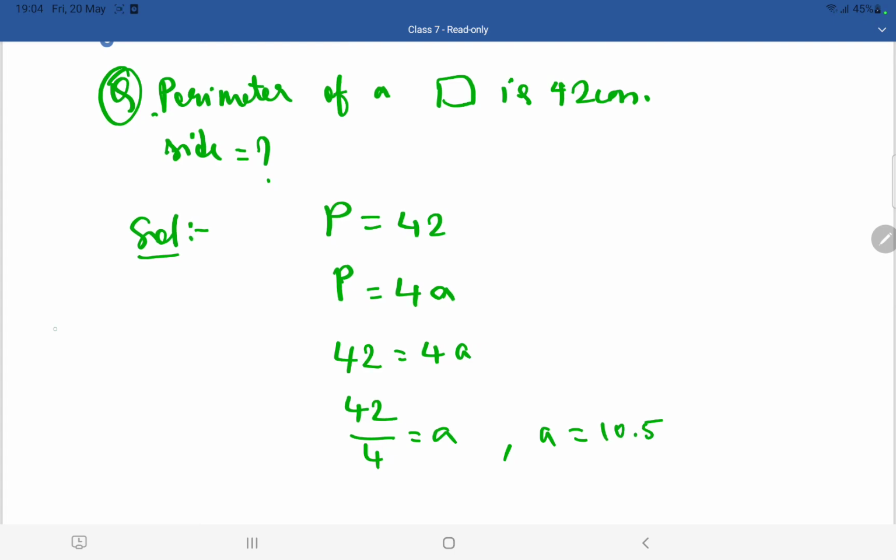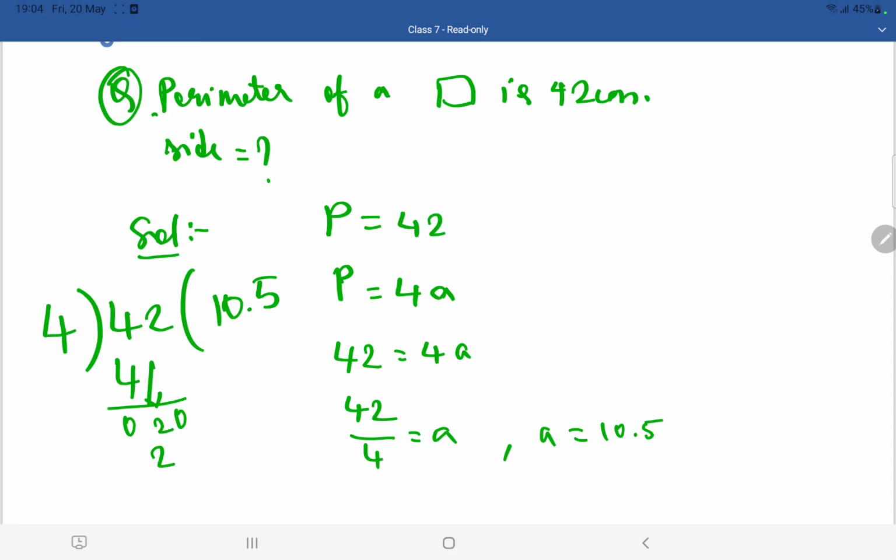If you want to do the division, 4 ones are 4, 2 will come, then zero, and you'll have a point. 5 times 20, just subtract, remainder 0. So the side is 10.5 centimeter. The answer is, the side is 10.5 centimeter.